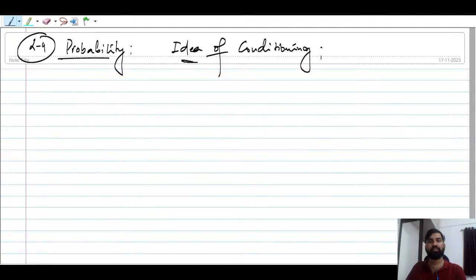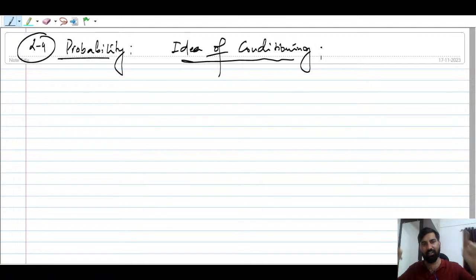This is a very important idea that you have to understand always. As I told you, we have already computed the ordinary probabilities. Suppose we have a sample space and one event called A. We can find the probability of that event, which is very simple to compute. But what is the meaning of conditional probability? That we have to understand here. So what is the idea of conditioning?